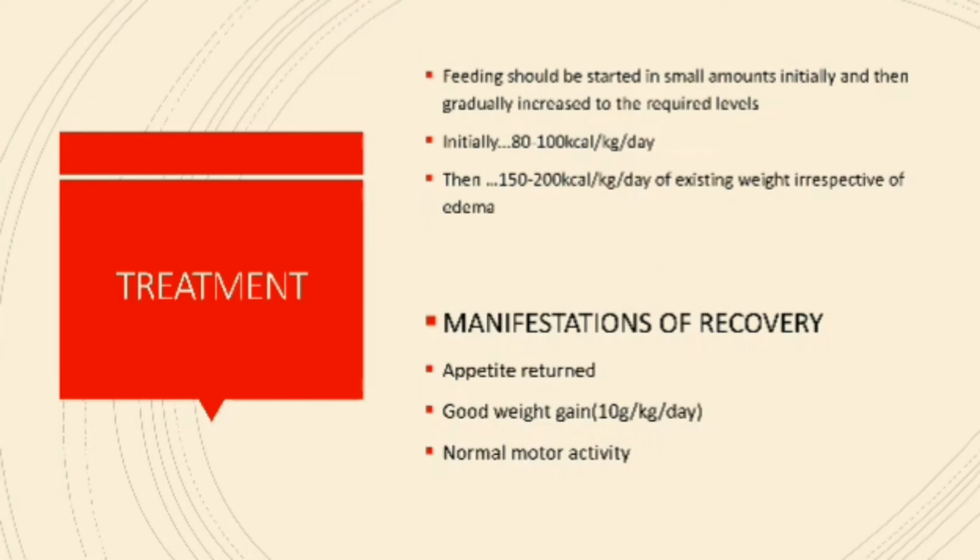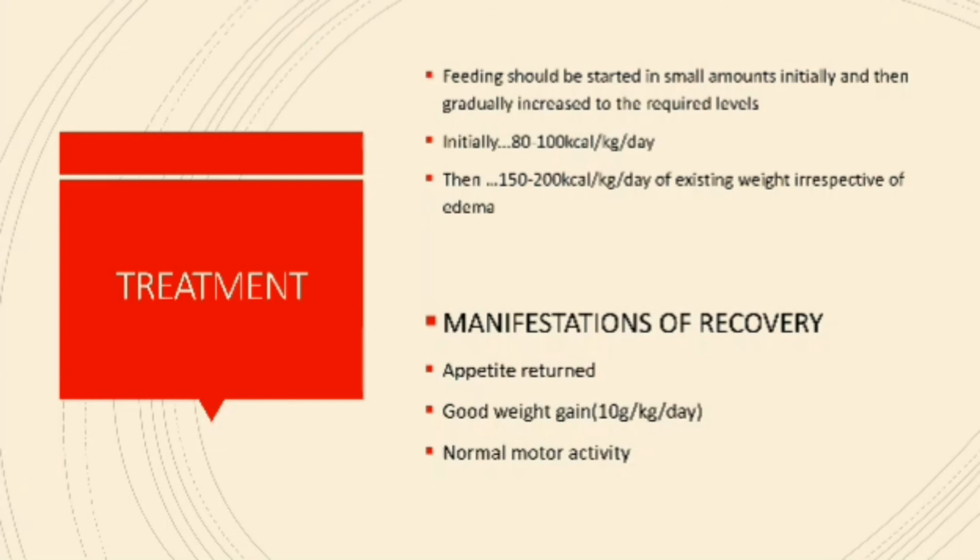This is how the treatment of marasmus differs from the treatment of Kwashiorkor. In Kwashiorkor, we don't give full feeds immediately. We start with a less caloric food, and we increase it gradually. And the calorie recommended is 150 to 200 kilocalories per kilogram per day, with protein recommended of 3 to 4 grams per kilogram per day. So we give it gradually and there will be signs of recovery.